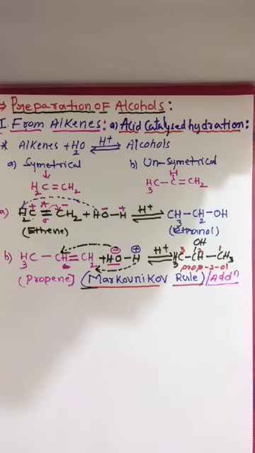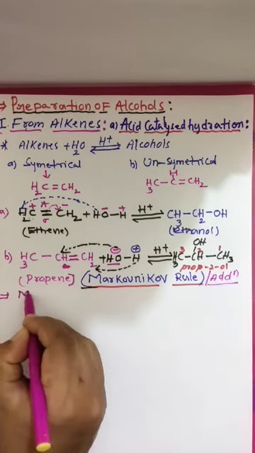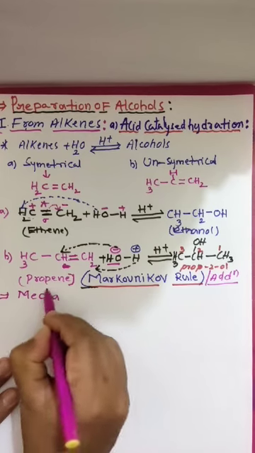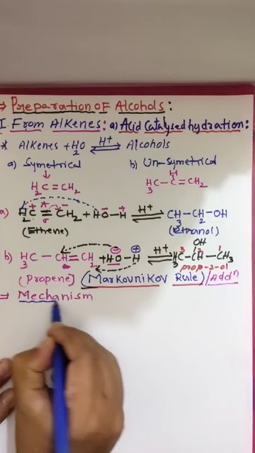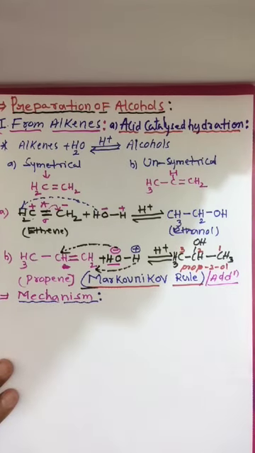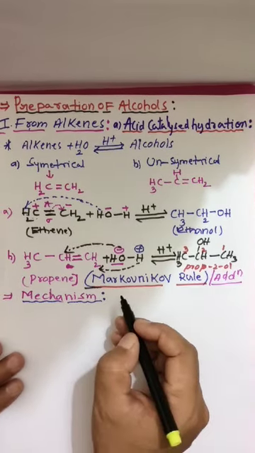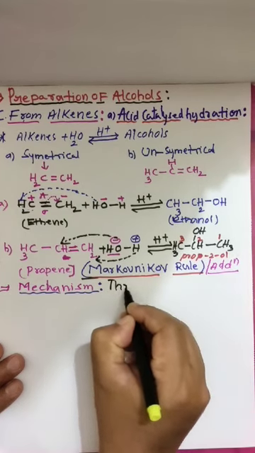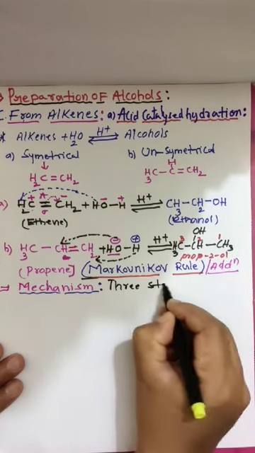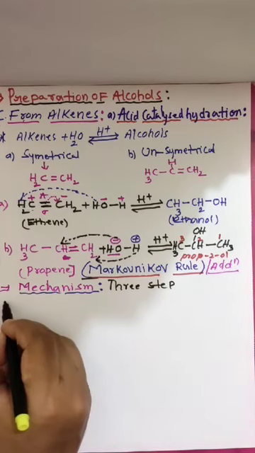Now we have to go for the mechanism. How does the reaction take place? According to the mechanism, we have 3 steps. Alkene to alcohol mechanism involves 3 steps. It is very important for competitive exams as well as the PUC long answer 3 marks question.